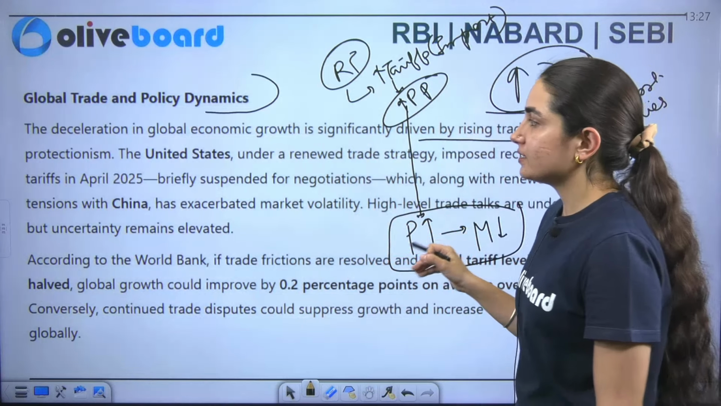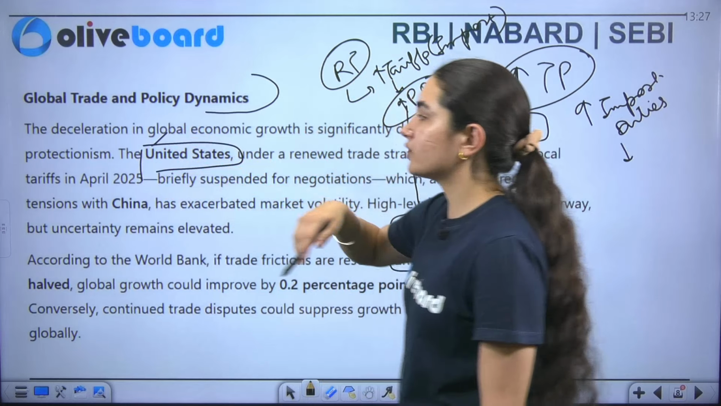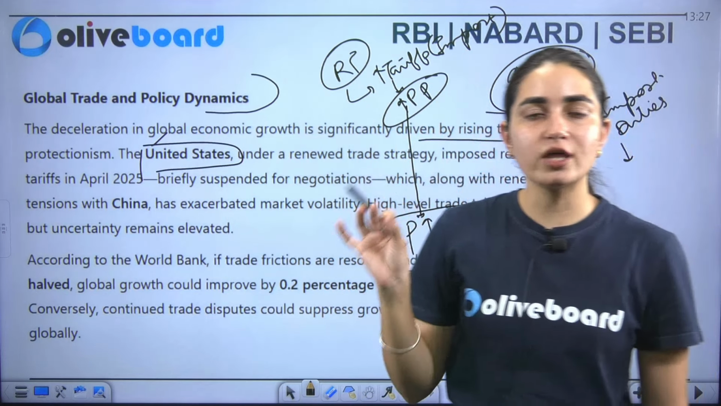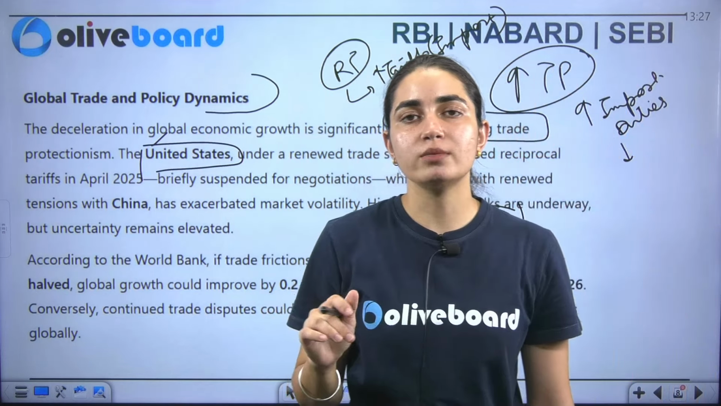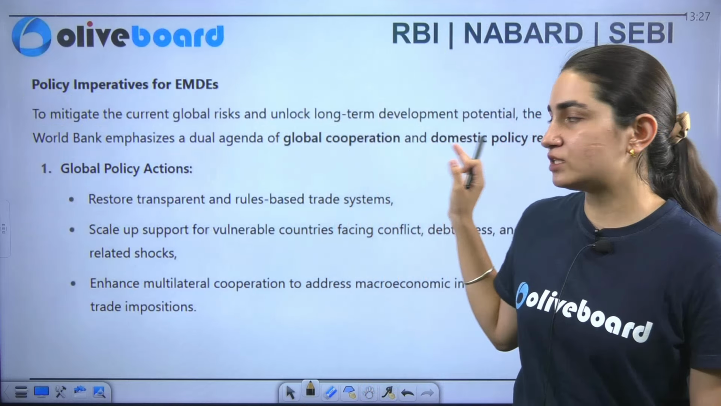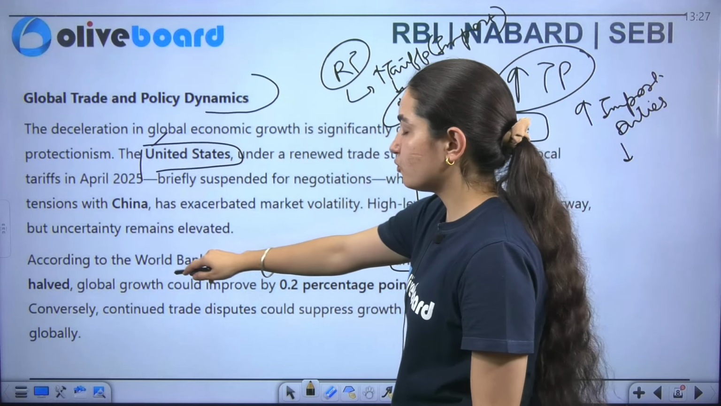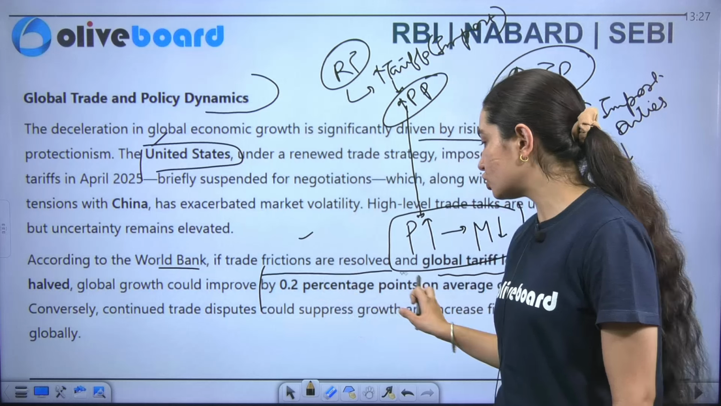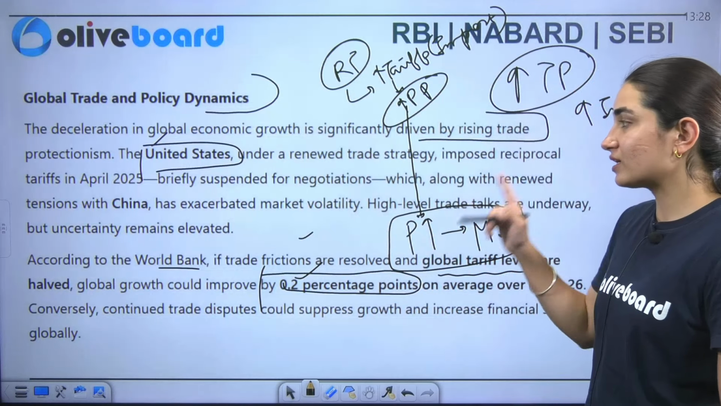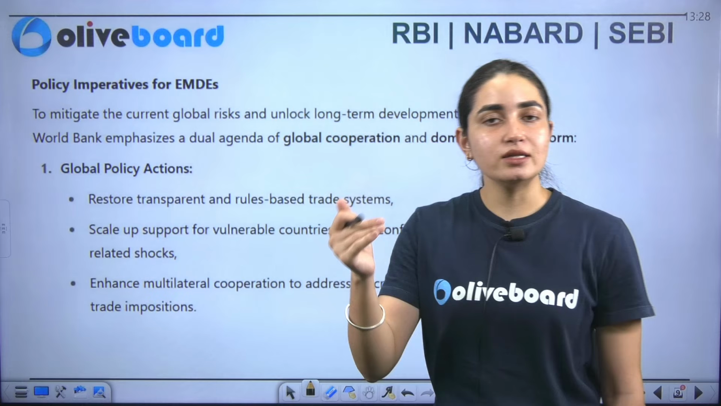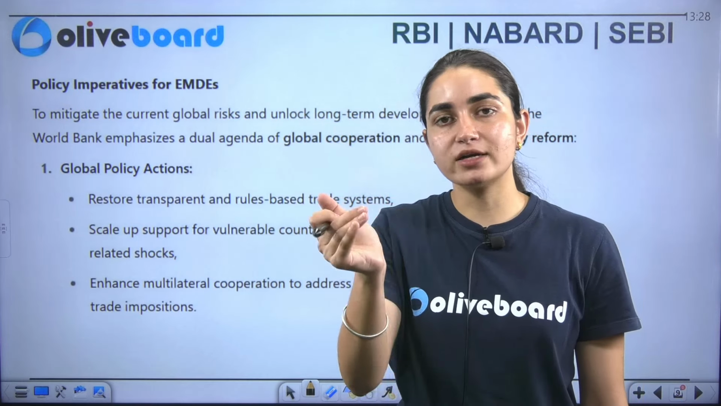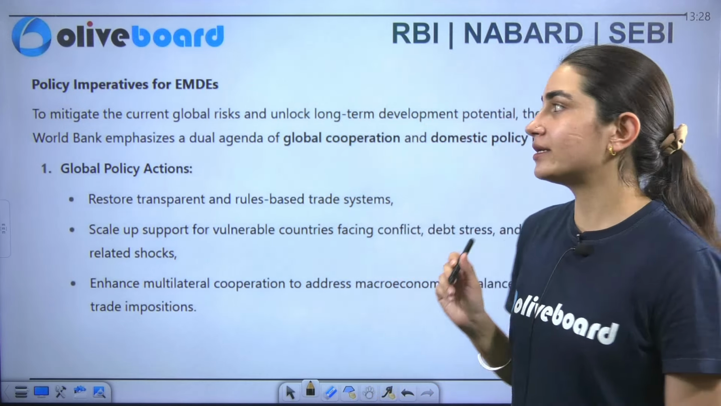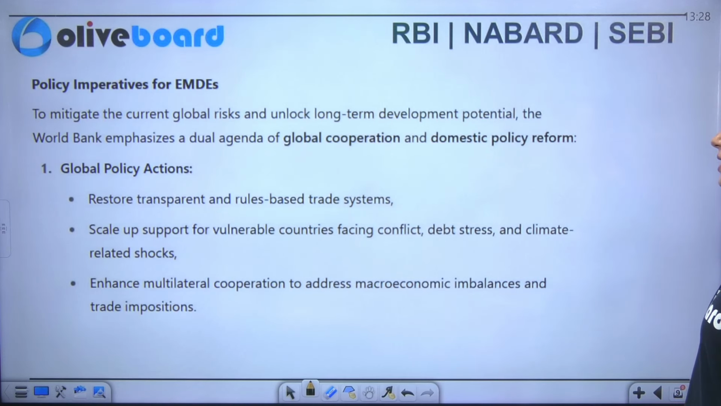So it specifically says that the United Nations have played a hugely important role in the decrease of the growth aspects of the major economies, and then this was not the end of it. Then we saw that a trade war started between the US as well as China. So this is what has been specifically mentioned here. Along with that, it says that according to the World Bank, if trade frictions are resolved and global tariff levels are halved, the global growth will improve by 0.2 percentage points. So this specifically is targeting the reciprocal tariffs, and then what was the case of the trade war that started between two of the countries. Now, what are the policy imperatives here? That is for emerging market as well as developing economies here.